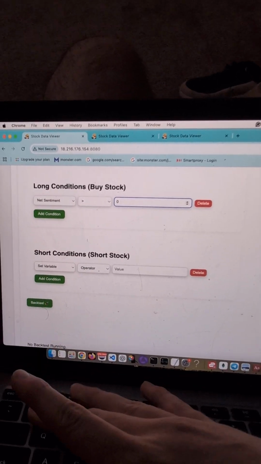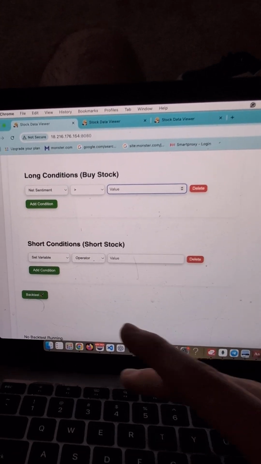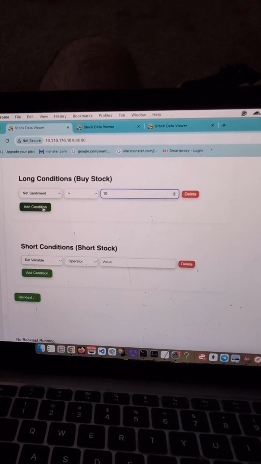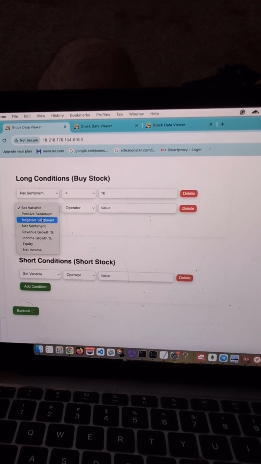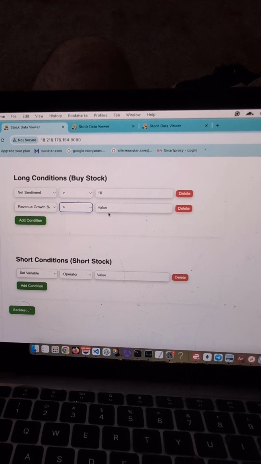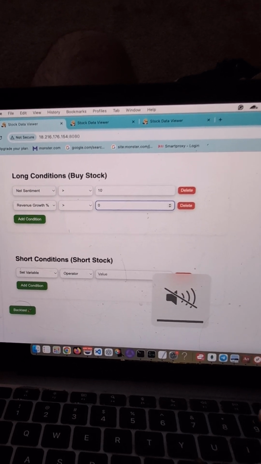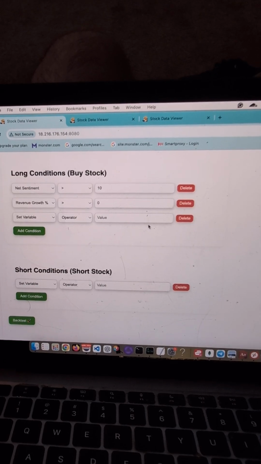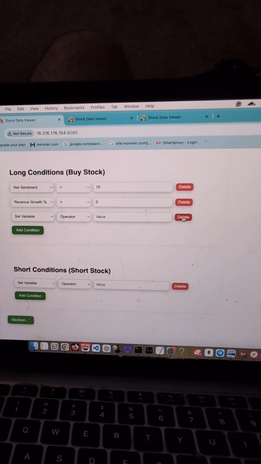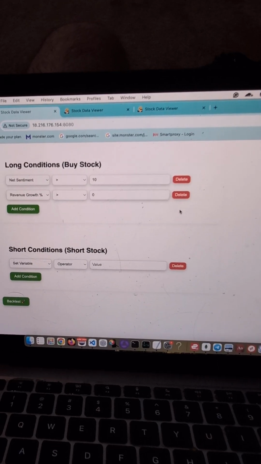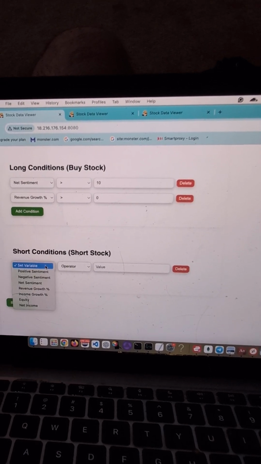So we want stocks that are slightly trending as far as social sentiment goes, what people say about the stock on Reddit. And then we also want companies with growing revenue. Okay. And then if you add a condition but you realize that you don't need 3 separate conditions for the strategy, you can press delete to delete the condition.